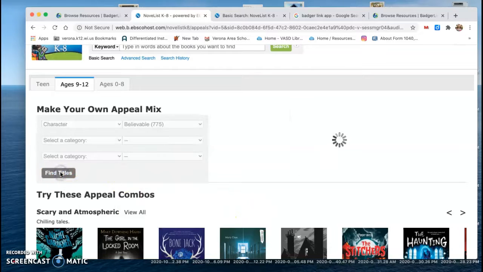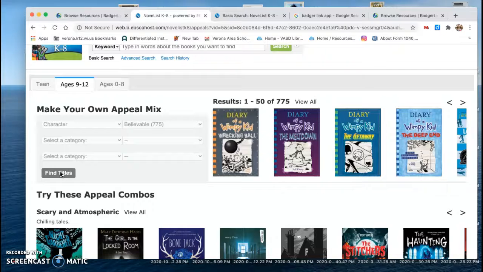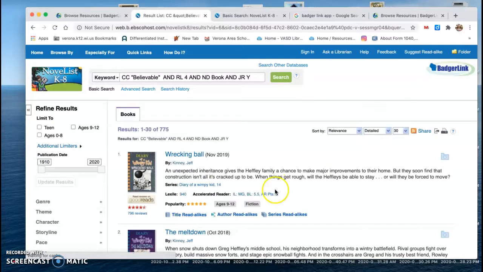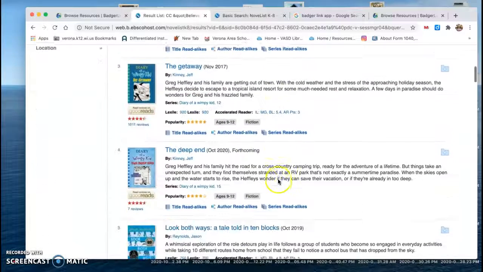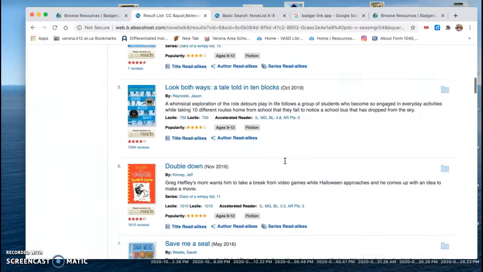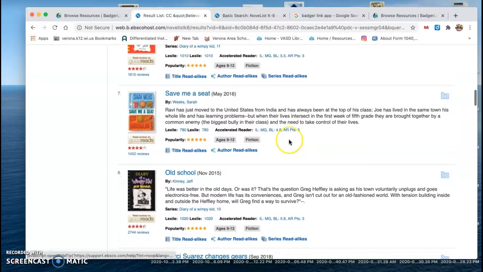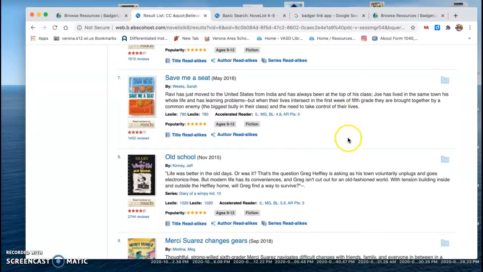So I'm going to find titles with believable characters. And it gives me Wimpy Kid, but actually it gives me 775 titles with believable characters. Lots and lots of titles. Save Me a Seat. I know my middle school library has that one.